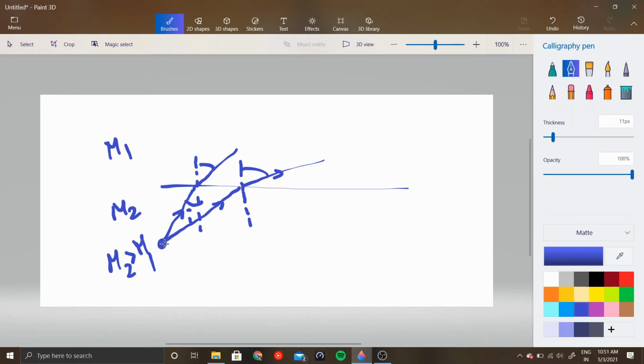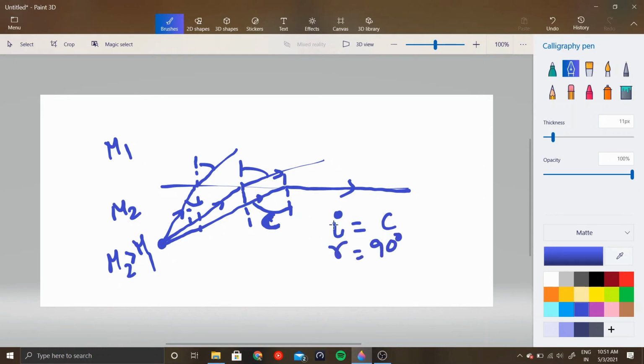Now there comes a point when you hit the surface at an angle that the refracted ray is totally parallel to the surface. None of the light comes out. This angle has a specific name. It is called the critical angle, between the two pair of media. In this critical angle, the angle of incidence is C, and it's capital C, guys, not to confuse with the speed of light. And the angle of refraction is actually 90 degrees because it is 90 degrees to the normal, so this theta is actually 90.